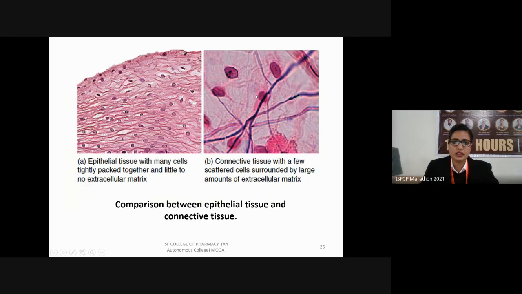In the case of the epithelial tissue, tight junctions or cell junctions are present which hold the cells very closely. But in the case of the connective tissue, the extracellular matrix is present. That's why the cells are very distant from one another. Also, there are no blood vessels present in the epithelial tissue, but in the connective tissues, various blood vessels and various nerves are present.